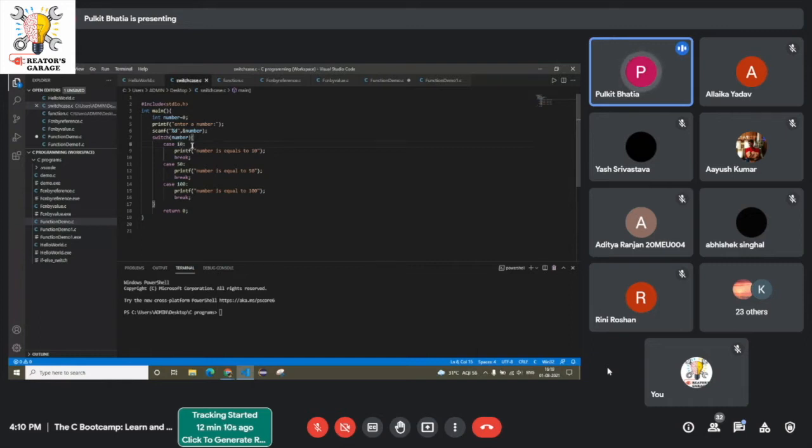This number will be compared to the case value. For example, here it is 10. Number will be compared to 10. If number comes out to be 10, the answer is true and this printf statement will run. Else, like in if else statements, the next statement will be executed. In this case 50: if the number I have entered is 50 and it turns out to be true, then this statement will be executed. Else, then case 100. Now let us run this code.